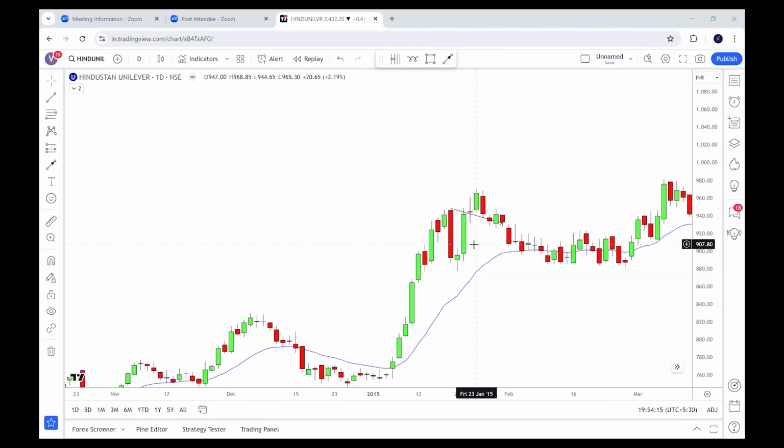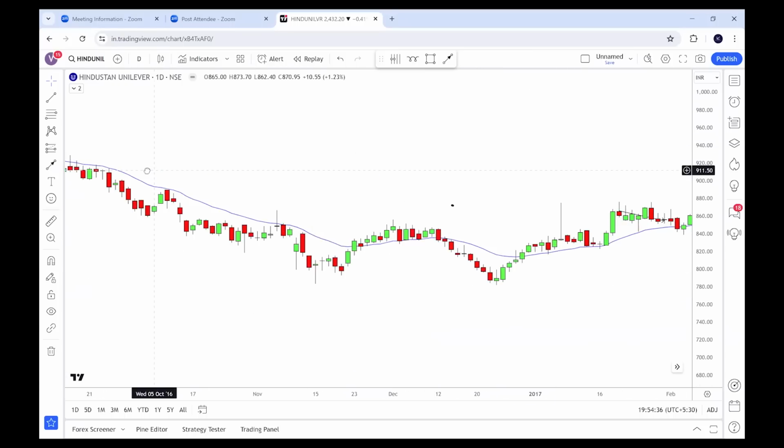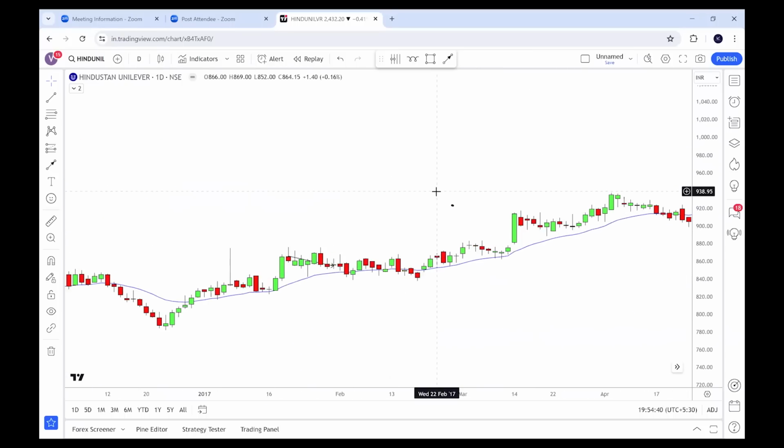Now, this is year 2015. Where is the 19th January candle? This is the 19th January candle. Open price was 946 and when the cycle ended it was 932. Again, not a big move, but still as per the backtested report, you can see that except for one year, almost all years it stayed bearish.